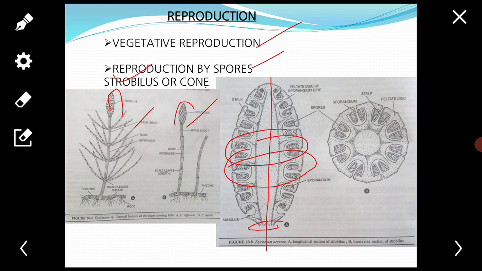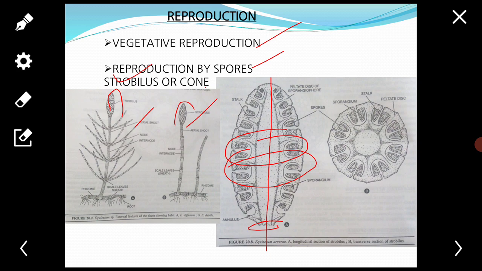Barratt, in 1920, reported that the strobilus is a modified shortened axis which is not differentiated into nodes and internodes.